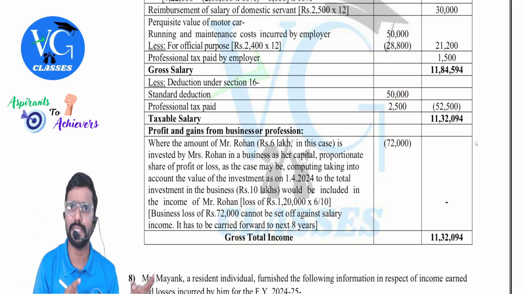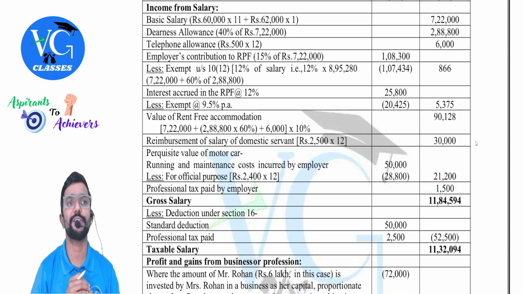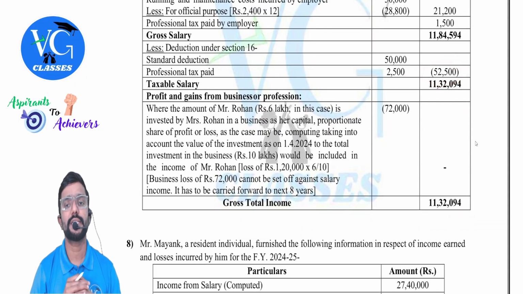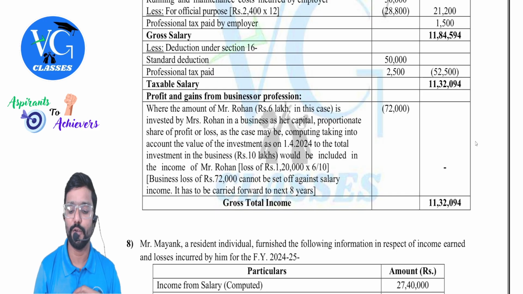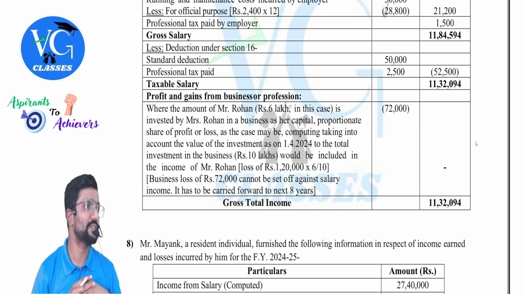Paid by employee as well as employer. But whatever is paid by employer only you need to add it here before gross salary. Okay, sir. So you'll get a total deduction of 52,500. Taxable salary is how much? 11,32,094.